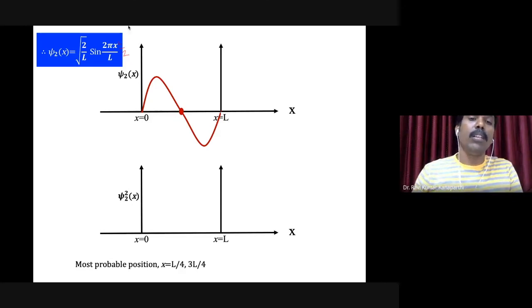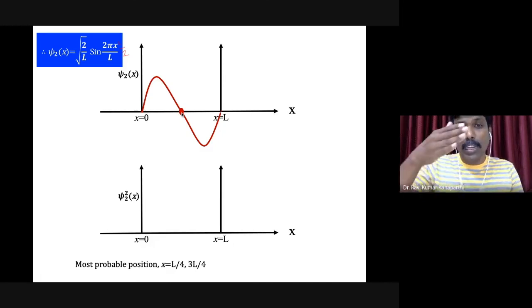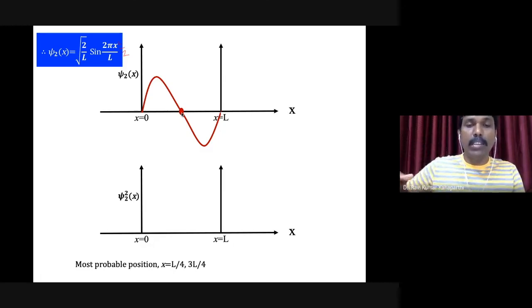So it will have this type of nature. At x is equal to L by 4, it will have a maximum value, and then it comes down at x is equal to L by 2, where the wave function will be 0, and then negatively it increases. When x is equal to 3L by 4, it will be negatively maximum, and then it comes back to 0.